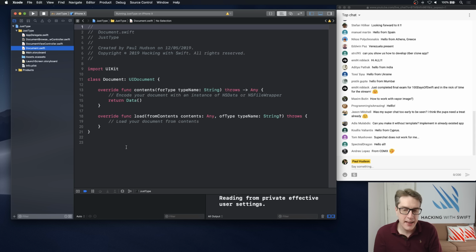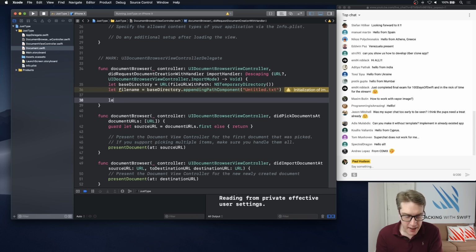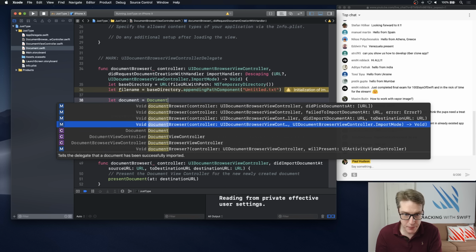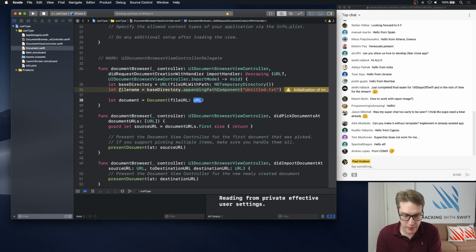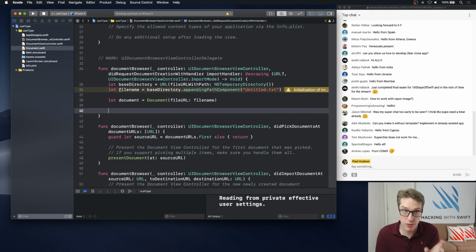At the end of the day, it's going to be readable and writable using a Data instance, a big binary blob of stuff. So as long as you can do that, whatever you like is good. So we're going to say let document equal a new document of our type, and pass it a file URL. I'll say file name, like that. Make a new document class from our file name URL.